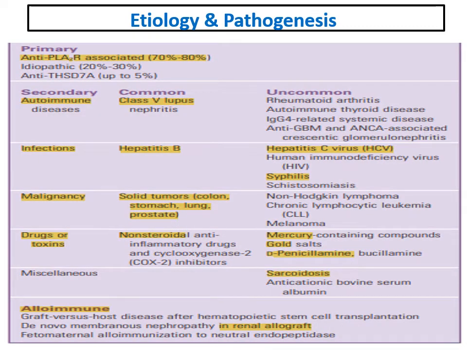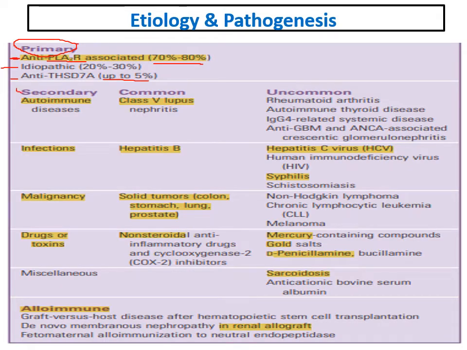What about causes? Primary membranous, as we described, represents most of the cases. Around 70 to 80% of cases of membranous are primary. The most important are antibodies against phospholipase A2 receptor antigens, present in 70 to 80%. Anti-thrombospondin type 1 domain is usually present in 5%, and the remaining cases will be idiopathic without any identified antigens.